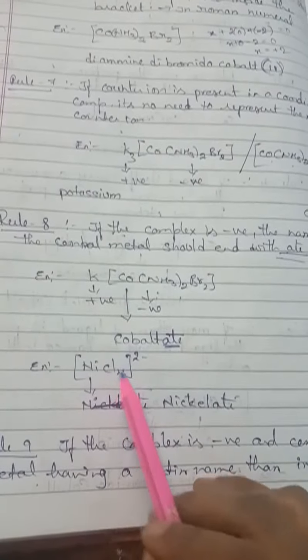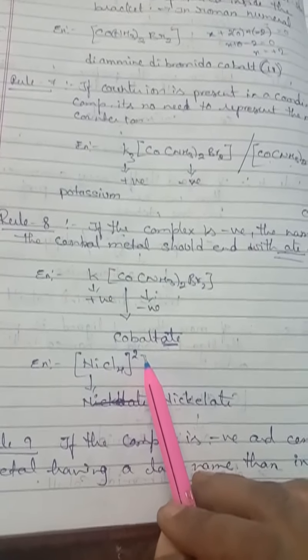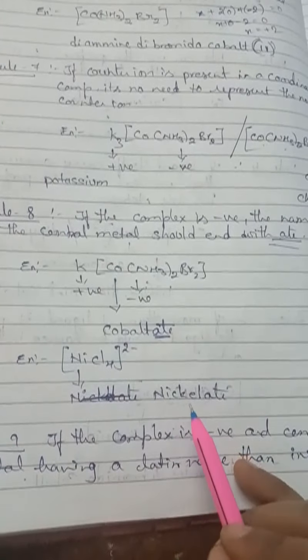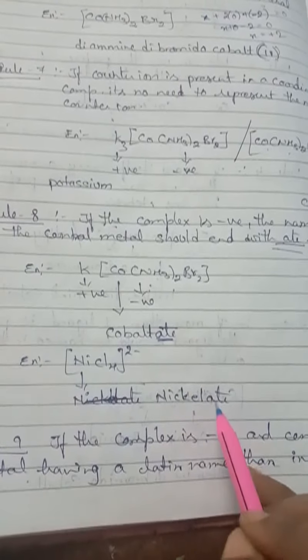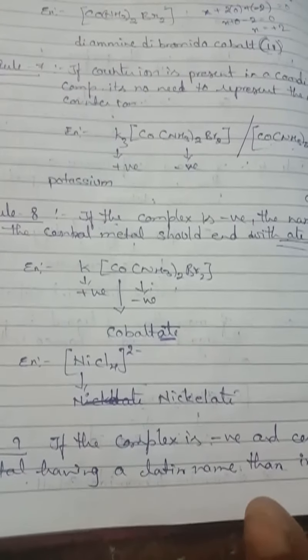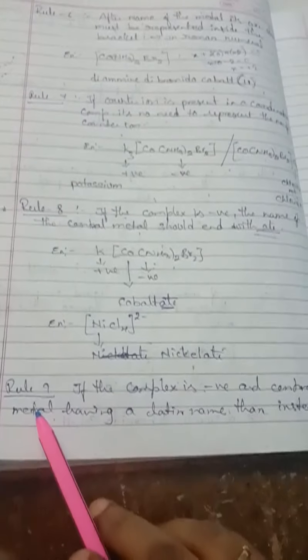Clear, children? Another example, see, NiCl4 2 minus. The complex is negatively charged. So what is the name? Nickelate. Okay, nickelate you have to write. You should not write nickel. Clear? Yes. And next one, rule number 9.